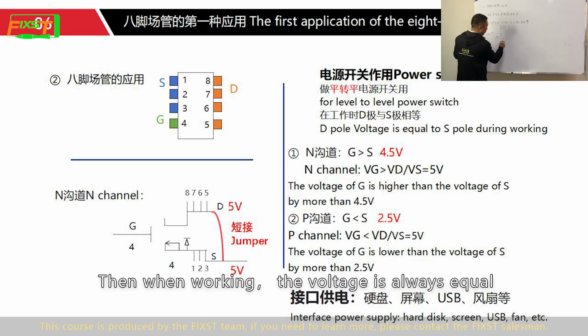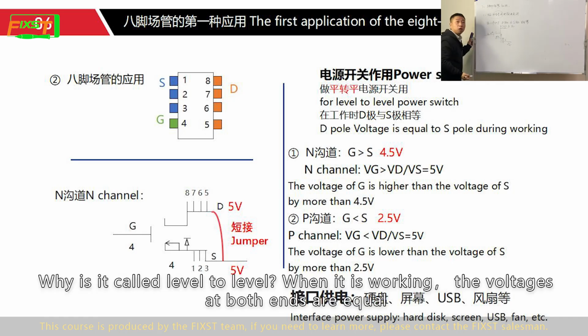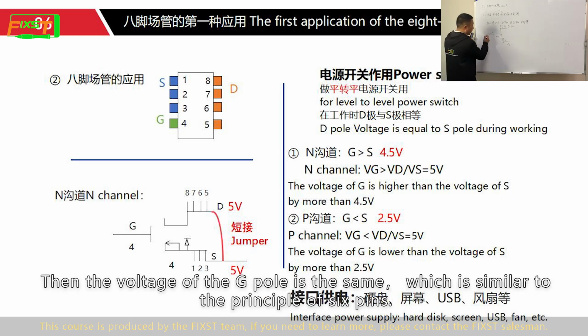Then when working, the voltage is always equal. If there is 5 volt here, it should be 5 volt here too. Why is it called level to level? When it is working, the voltage at both ends is equal. Then the G pole is similar to the principle of the 6 pins.